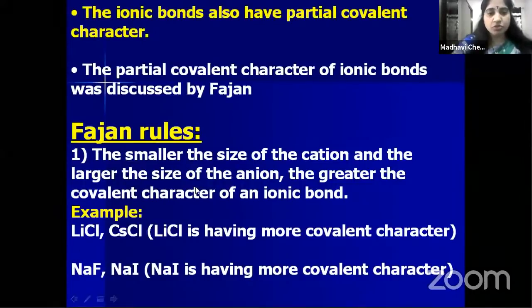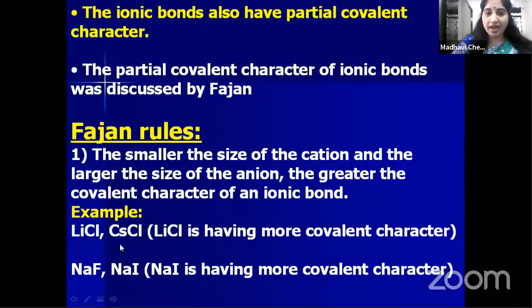Now coming to the next point, larger the size of the anion, more will be the covalent character. In case of sodium fluoride and sodium iodide, fluorine is the anion and iodine is the anion, is it not? When compared with fluorine and iodine, iodine is having large size.